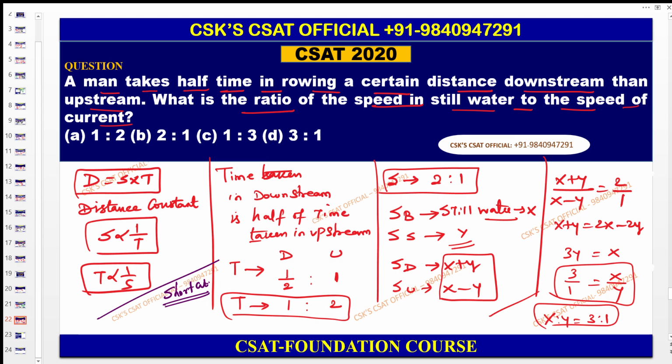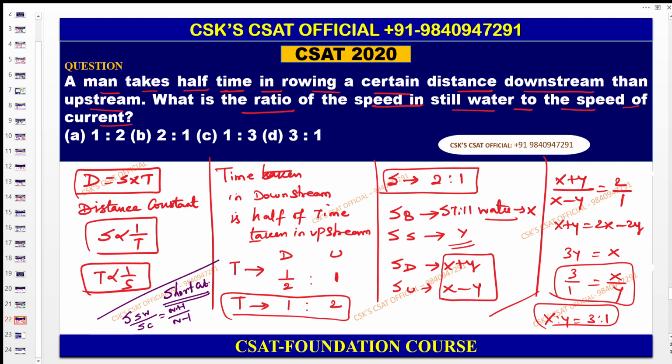If a man takes n times in rowing a certain distance downstream than the upstream, please take that shortcut. If anybody wants, it is in the PDF shortcuts. The speed of the still water by the speed of the current is equal to n plus 1 by n minus 1. The shortcut I already provided.